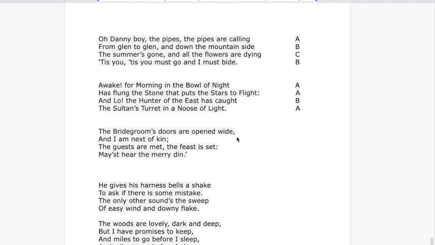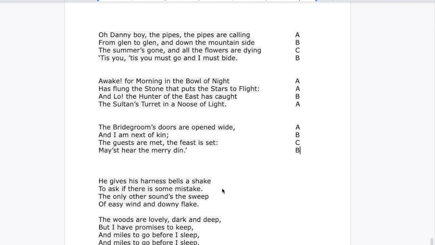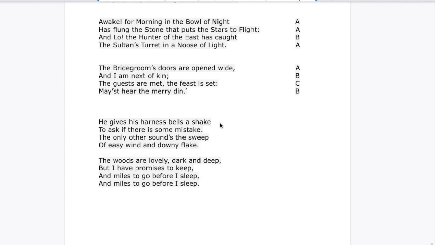Easy enough. Next one, I've got wide, kin, set, din. First line is wide. I'm always going to label that A. Does kin rhyme with wide? It does not. So I'm going to put a B. Set doesn't rhyme with kin or wide. So I'm going to put a C. Din rhymes with kin. So I will go ahead and mark that as B. I've got A, B, C, B. This is a standard quatrain rhyme scheme. Okay, gonna do two more just to bring it on home.